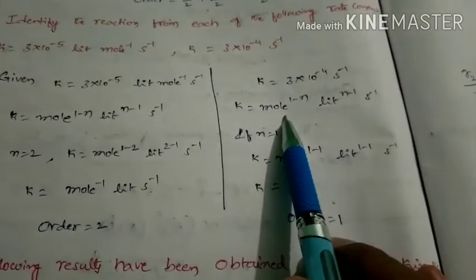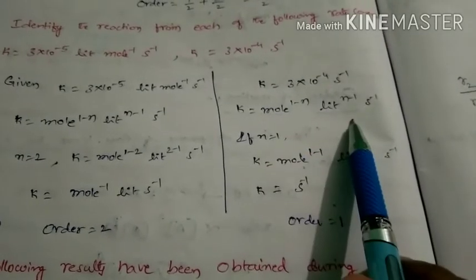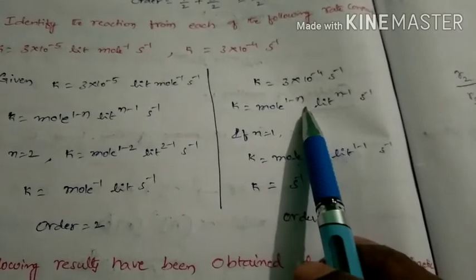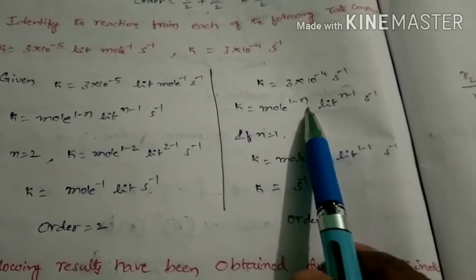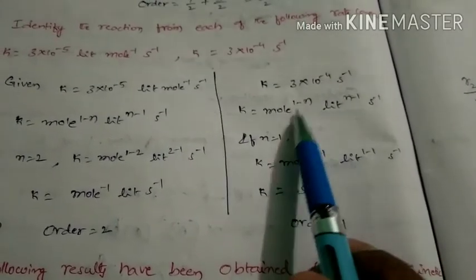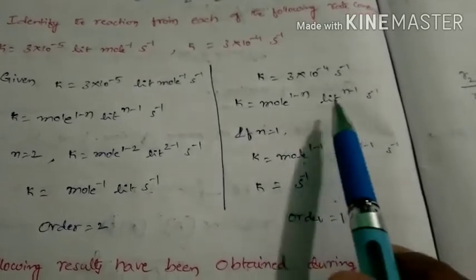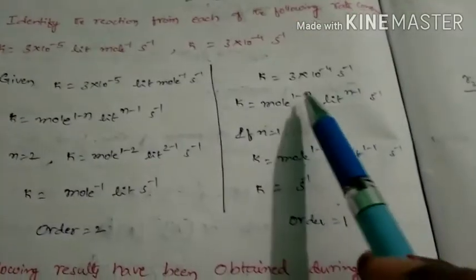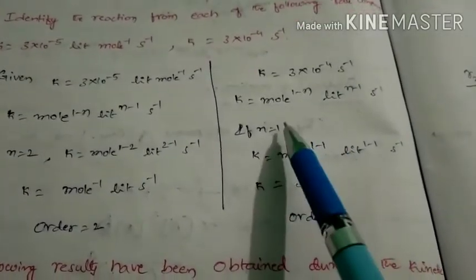But in this case, take the units of the rate constant. If you substitute 0 for n, then we get mole power 1 minus 0, liter power 0 minus 1, second inverse. That means mole liter inverse second inverse. But here we want only second inverse, so we should not put 0. So we have to put 1.